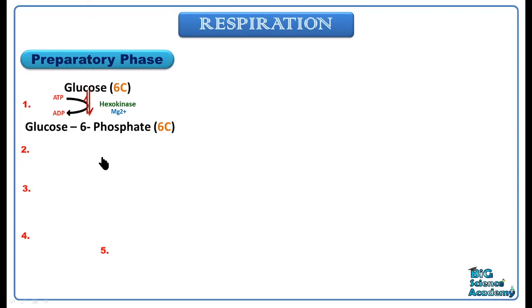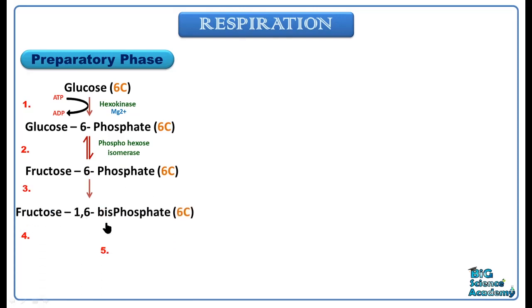Next, this glucose 6-phosphate is converted into fructose 6-phosphate. That means it is also a 6-carbon compound, and fructose is also a 6-carbon compound. So it isomerizes, and the enzyme required is phosphohexose isomerase. Okay. And in the third step, fructose 6-phosphate is converted into fructose 1,6-bisphosphate. That means 1 extra phosphate is added in the first carbon position.